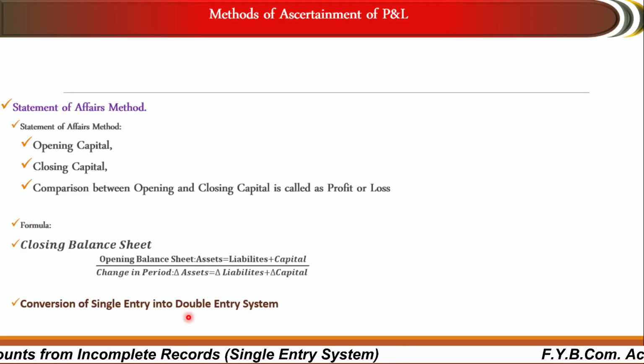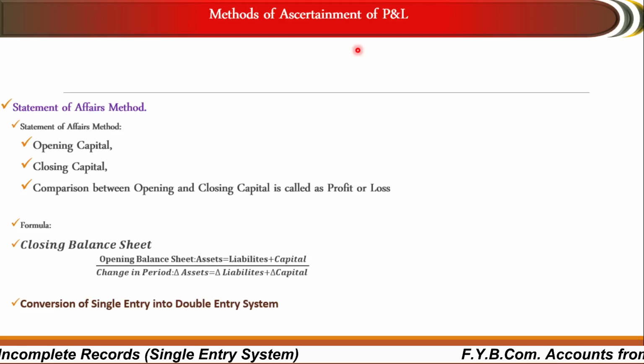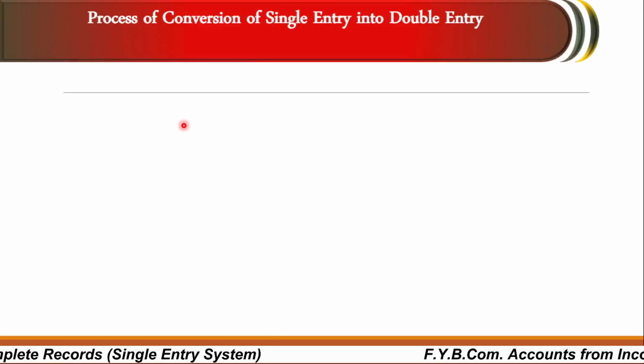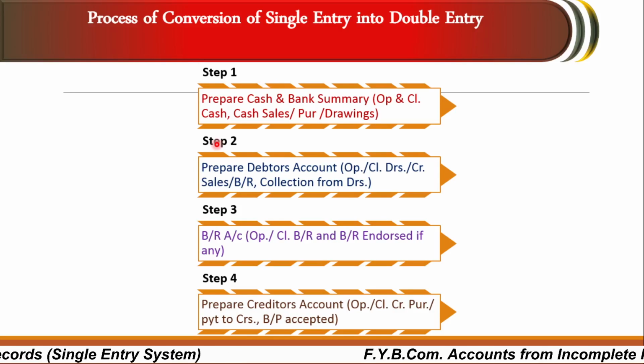The conversion of single entry into double entry system is the easiest and most convenient way of maintaining the books of account under single entry system, through which we can calculate the profit or loss of a particular business. So here is the process of conversion from single entry to double entry. First step is to prepare a cash and bank summary, that is opening and closing cash, sales, purchases, drawings. Second step is to prepare the debtors account, that is opening or closing balance of debtors, creditors, sales.